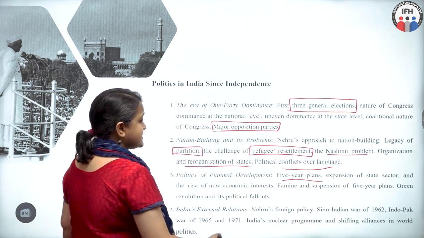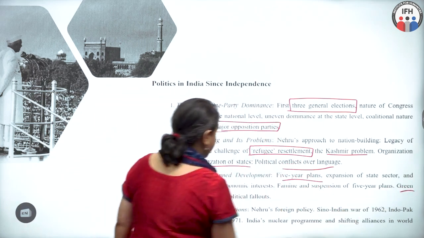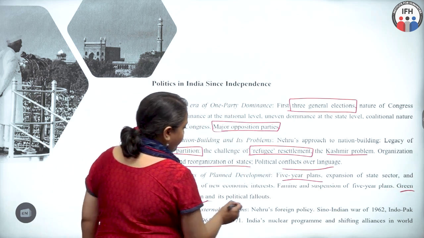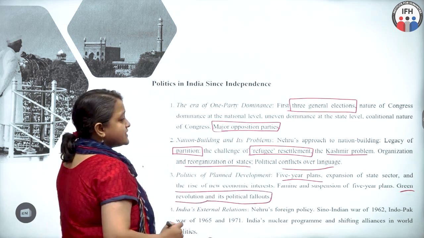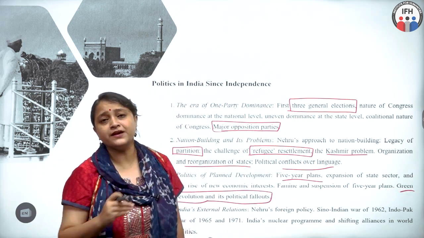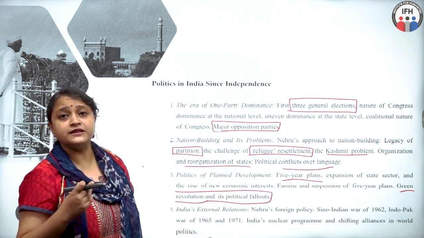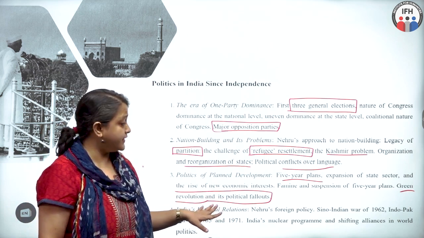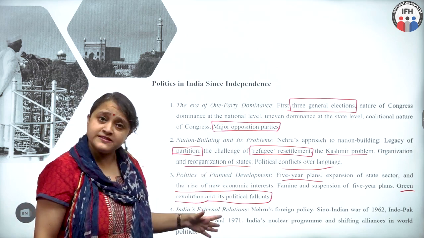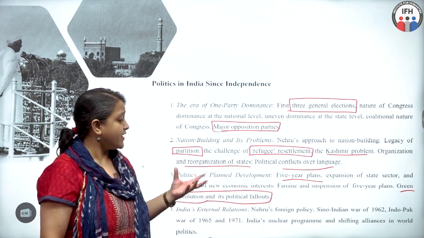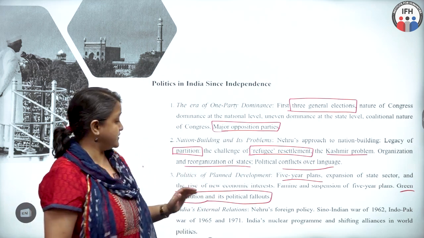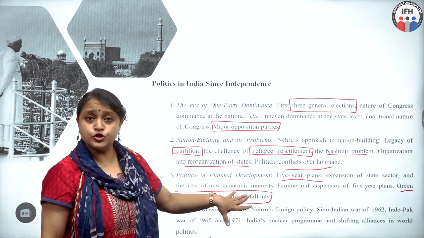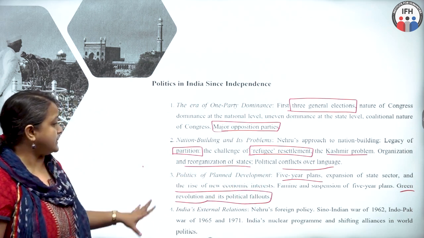Apart from this, it is important to look at the Green Revolution and its political fallouts. In this subtopic, the focus would also be on the minimum support price given to the farmers in northern India, why it was needed at that point of time, and what is the impact today. So this is where the focus should be when you talk about the third topic.